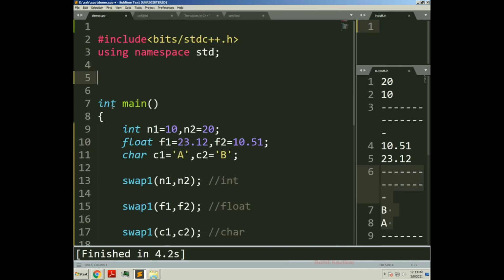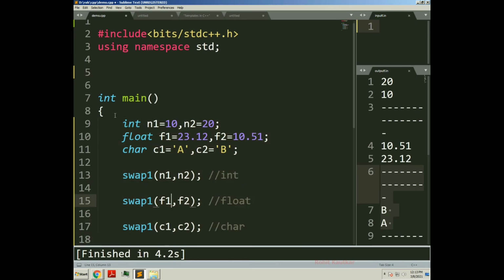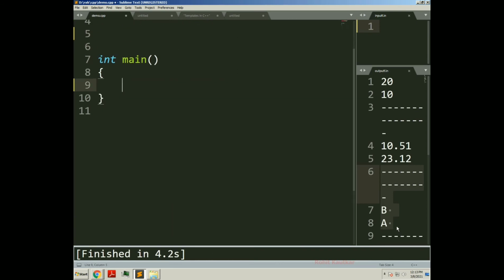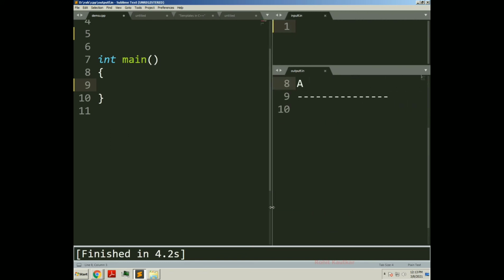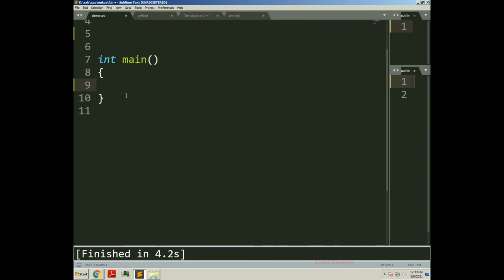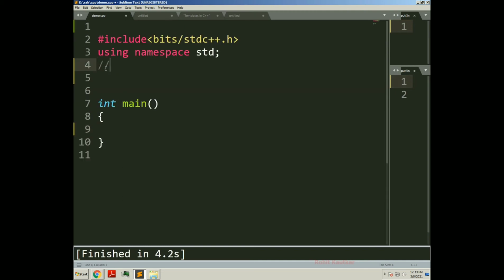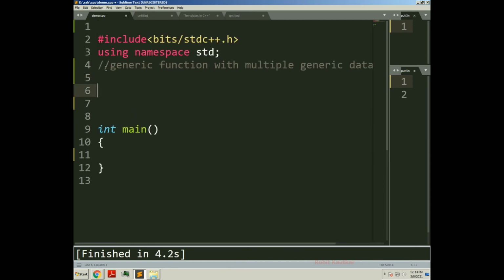I will write one new code here, which will be for implementing a generic function with multiple generic data types. We will try to create one add function.